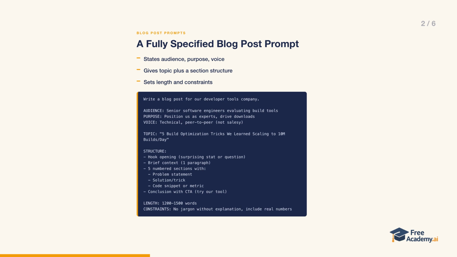Notice how this prompt spells out audience, senior software engineers evaluating build tools. Purpose, position us as experts and drive downloads. And voice, technical and peer-to-peer, not salesy. Then it gives a concrete topic and a clear structure. A hook opening, brief context, 5 numbered sections each with a problem, a solution, and a code snippet or metric, and a conclusion with a call to action.